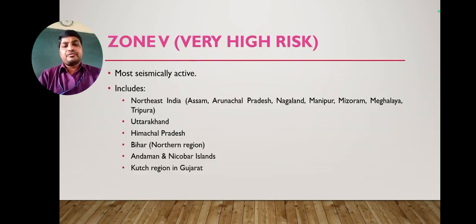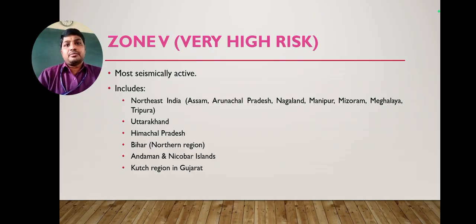Whenever we go on listening about earthquakes in India, these zones are where earthquakes occur frequently and actively, like northeast India. The northeast part of India is Assam, Arunachal Pradesh, Nagaland, Meghalaya, Mizoram, Tripura.